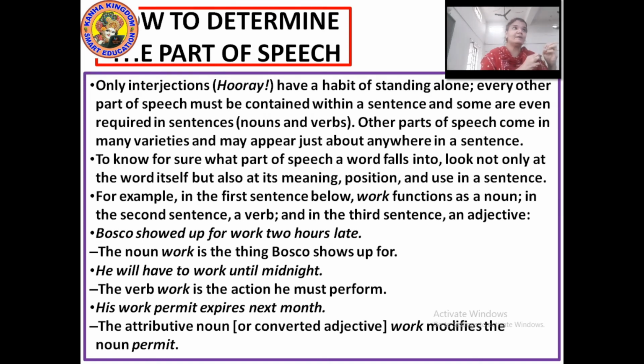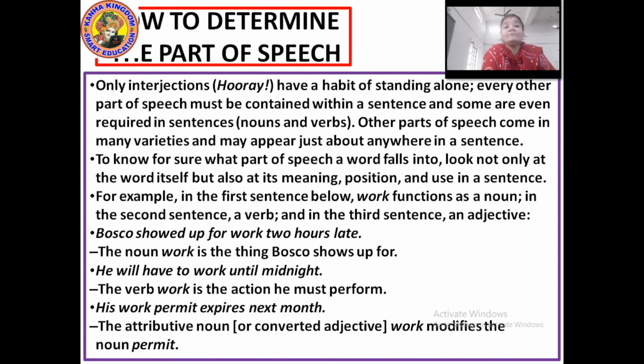Other parts of speech must be contained within a sentence. Some are even required in sentences, like verbs and nouns. Other parts of speech come in many varieties and may appear just about anywhere in a sentence. To know for sure what part of speech a word falls into, look not only at the word itself but also its meaning, position and use in the sentence.